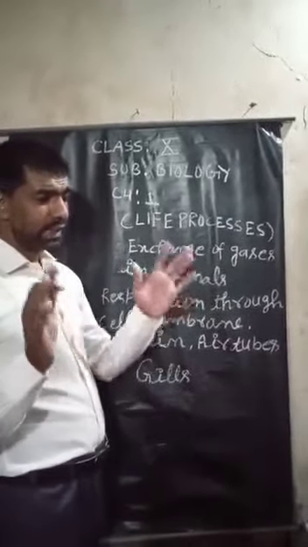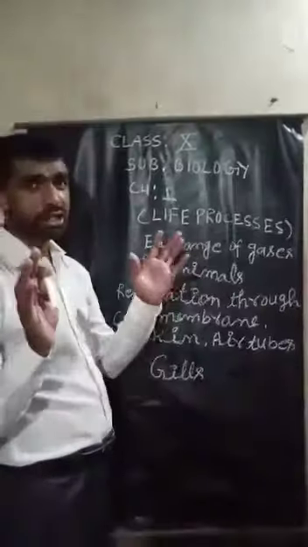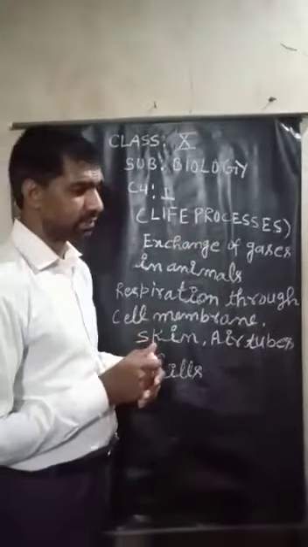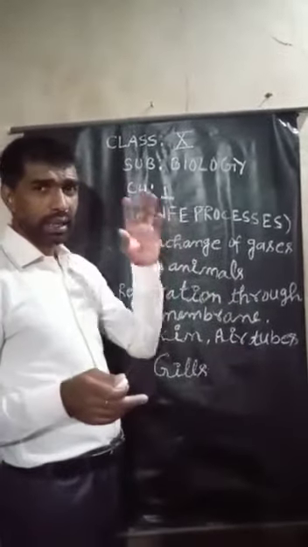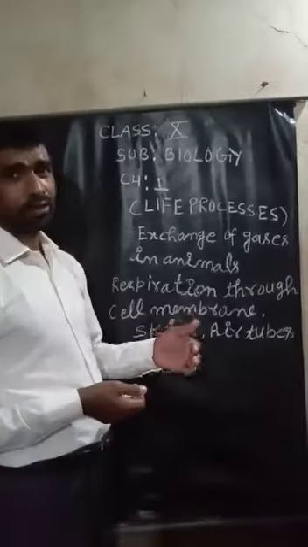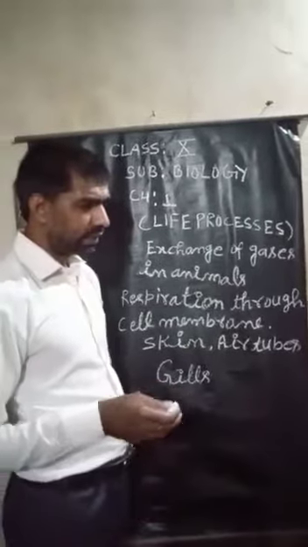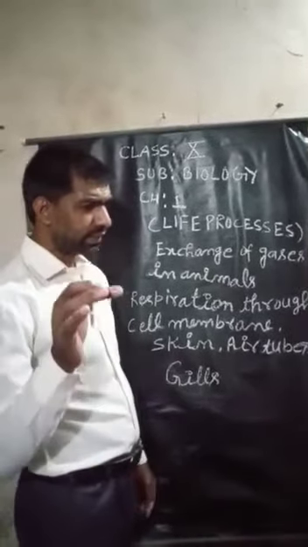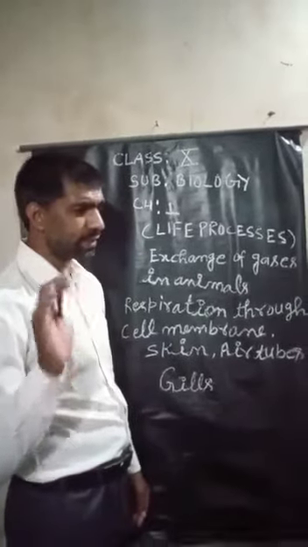That means the skin of earthworms and leeches is richly supplied with blood vessels, and they also conduct the path of respiratory gases to take in and exchange them. Oxygen diffuses in and carbon dioxide diffuses out through the cells of the skin.